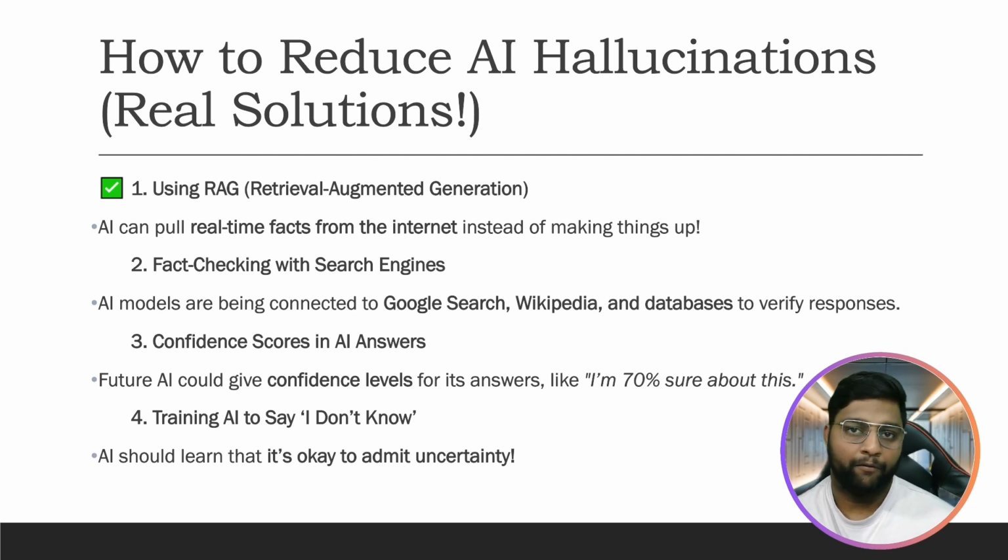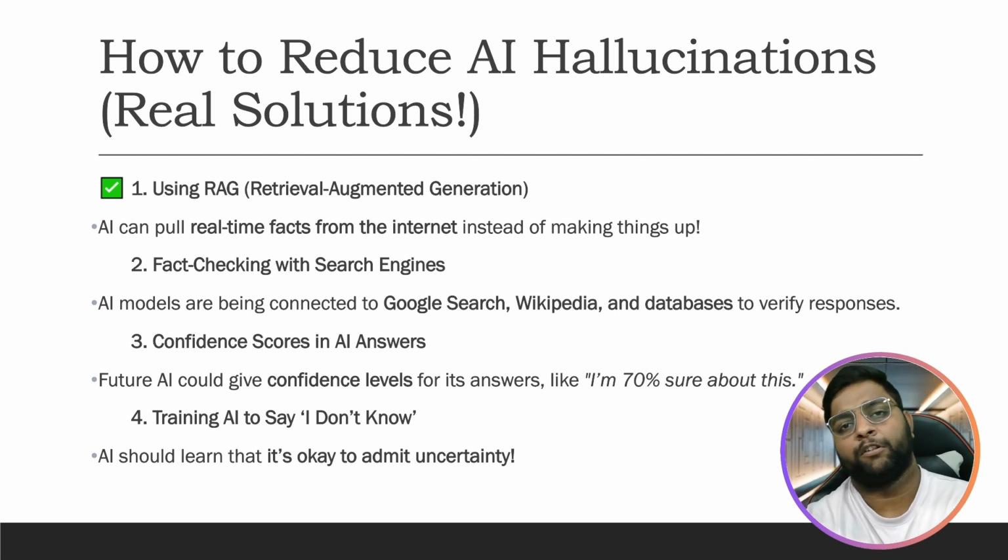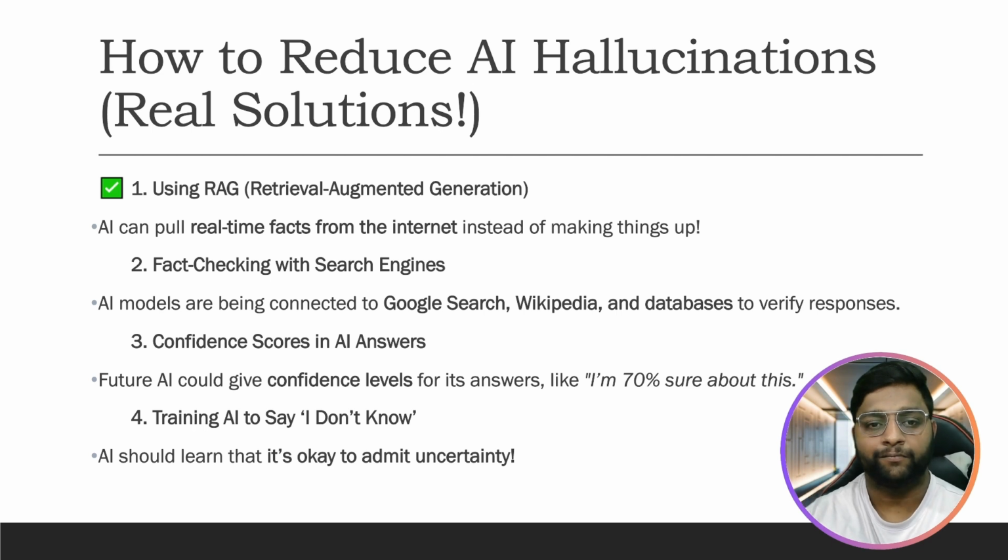Use RAG, retrieval augmented generation. For those who know coding very well, AI can pull real-time facts from the internet instead of making things up. Nowadays Perplexity has its deep search, and even ChatGPT introduced deep search, where it takes the output directly from Google, or searches from the search engines, and tries to provide the answer. That's really great. You can check it out now. RAG, yes, you require coding, but it's not 100% recommended. Those who don't know coding, that's okay. You can use Perplexity deep search.